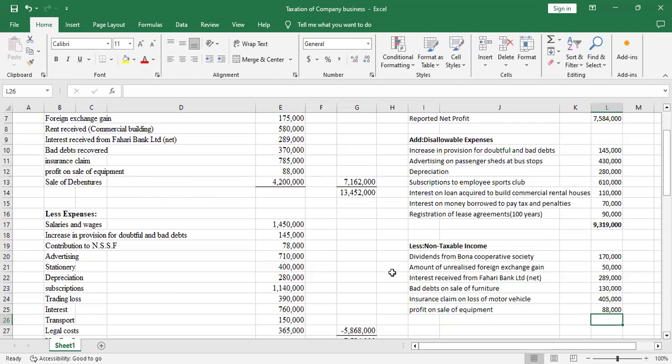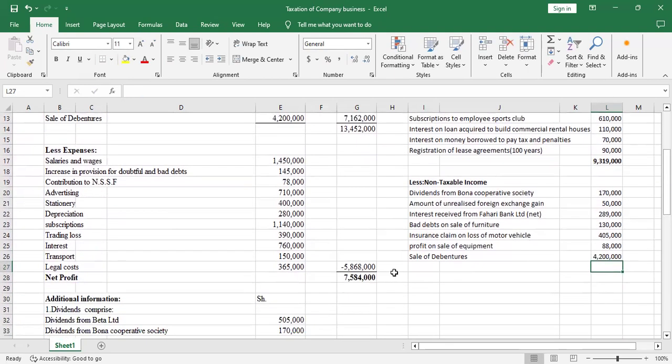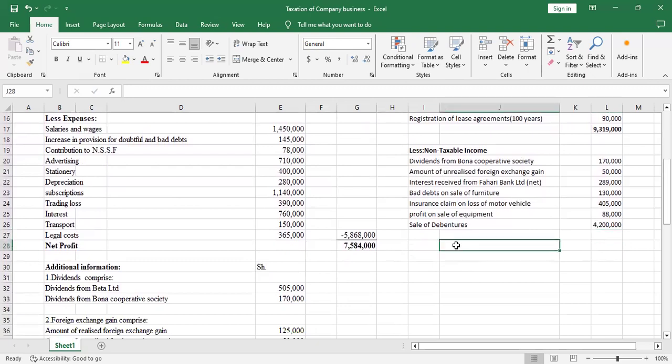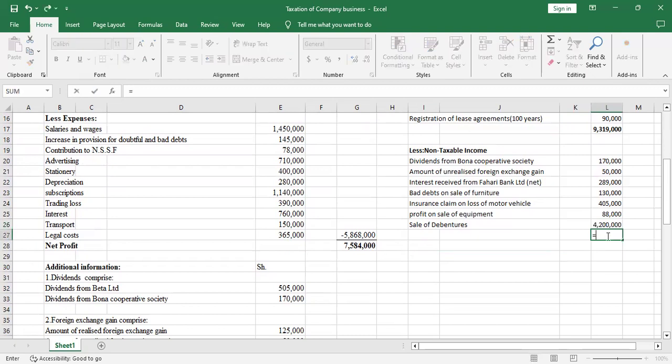Then sale of debenture. Sale of debenture is non-taxable income. Reason being, a company that issues its own shares and debenture does not pay tax. So it's a non-taxable income. So you'll pick that and pick the whole amount. Correct. So we go again. Now we are done with non-taxable income. So I'll sum all the items under non-taxable income.